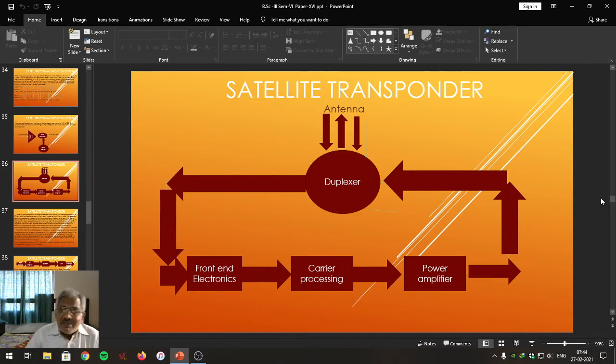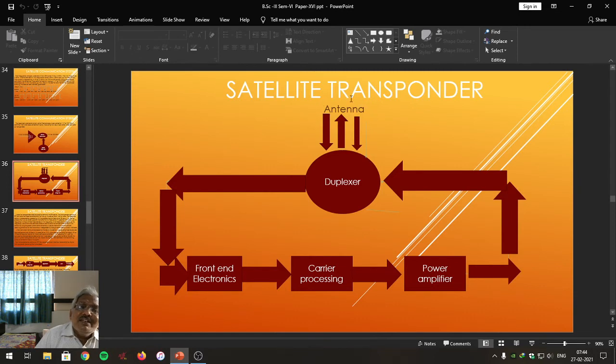One such transponder is represented in this particular block diagram. It makes use of the antenna that transmits and receives the signal frequency. It receives the uplink frequency and transmits the downlink frequency.